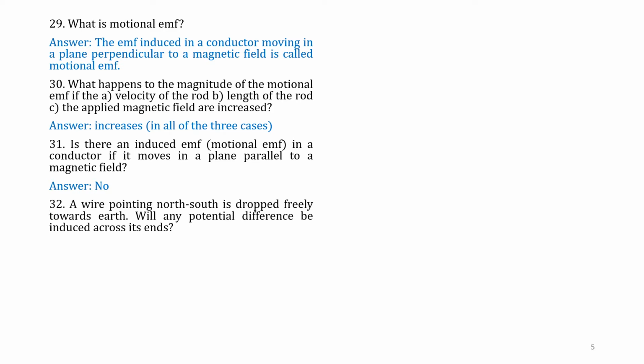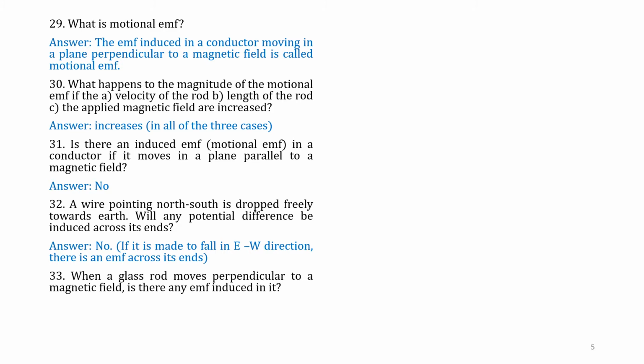Question number 32. A wire pointing north-south is dropped freely towards Earth. Will any potential difference be induced across its ends? Answer is no. If it is made to fall in east-west direction, there is an EMF across its ends. Question number 33. When a glass rod moves perpendicular to a magnetic field, is there any EMF induced in it? No, because glass is an insulator.